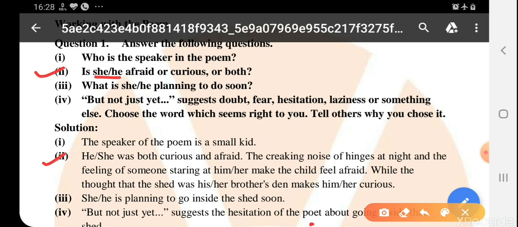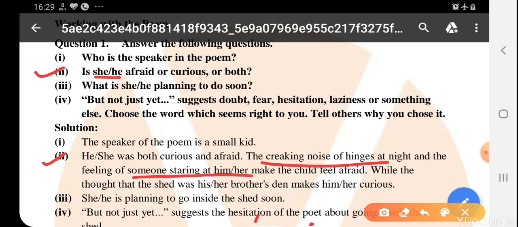कैसे देखते हैं. The creaking noise of hinges at night and the feeling of someone staring at him or her make the child feel afraid. तो वो डरा हुआ क्यों है? Why is he feeling afraid? Because the creaking sound of the hinges, the hinges of the doors are making sound at the night, बताता है, तो वो इस चीज़ से डर रहा है. एक और चीज़ बताता है that I think that someone is staring at me, कि कोई मुझे देख रहा है. So these two things tell that the child is afraid.